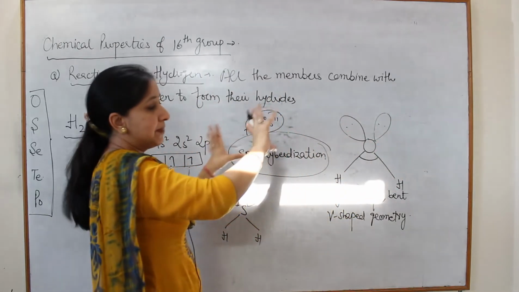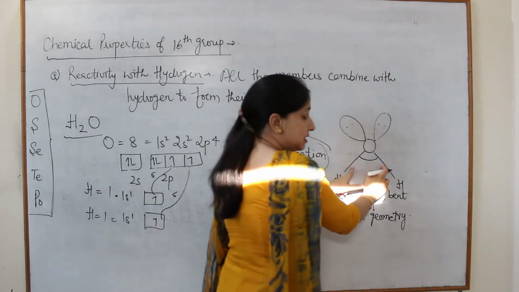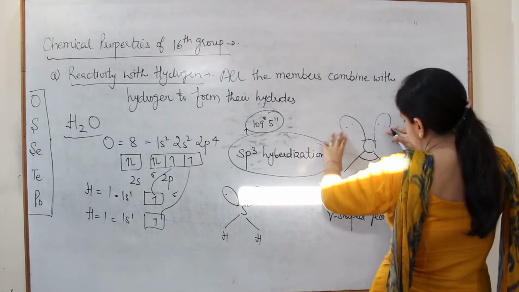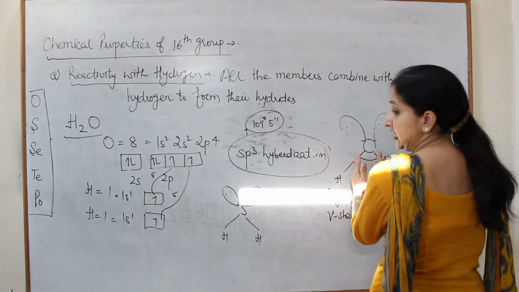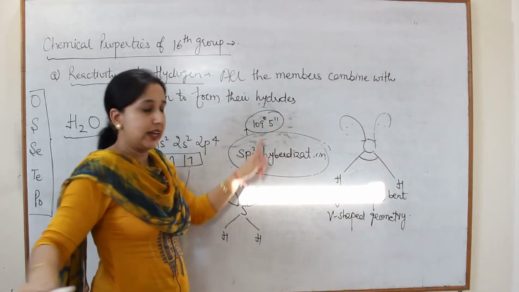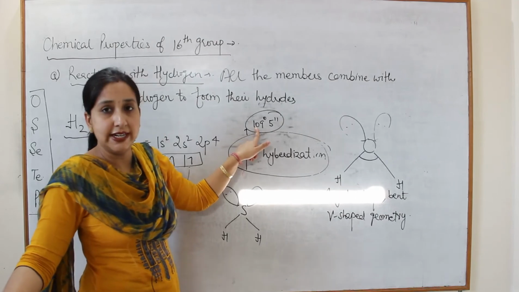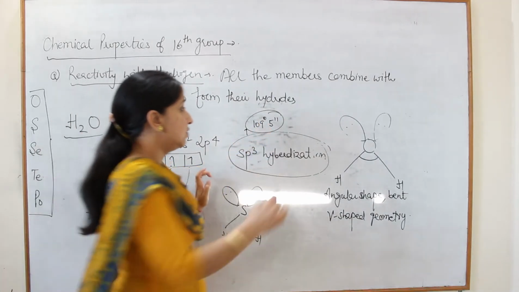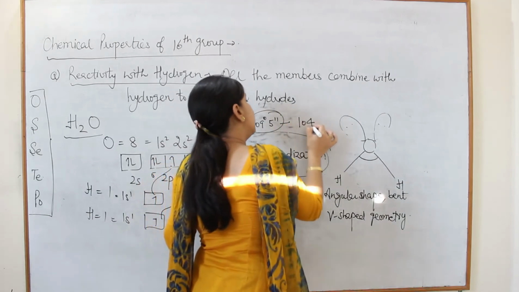So if it repels bond pair, this angle should be like this, but because of the repulsion it is decreased. So in case of water, the angle is not 109 degree 5 minutes, it is reduced to 104 degree.